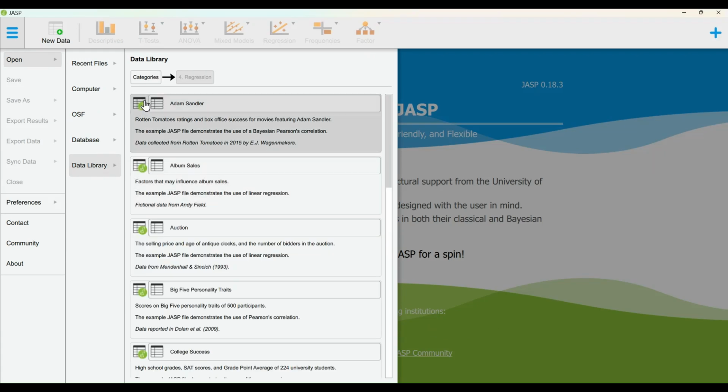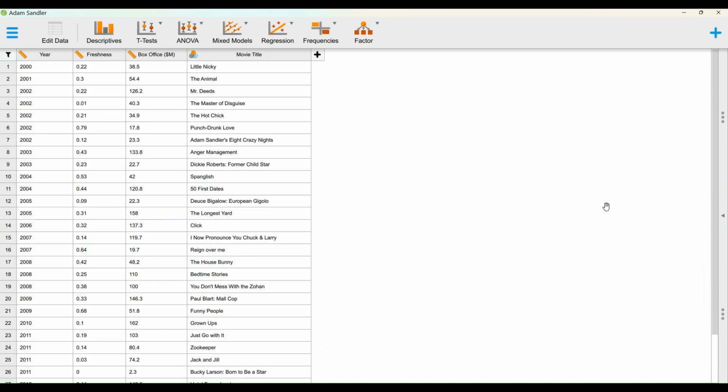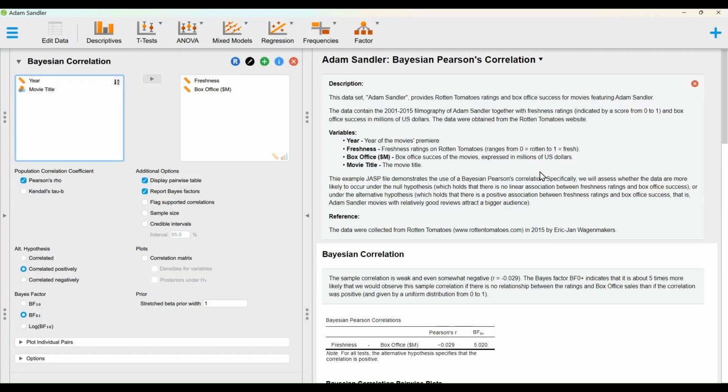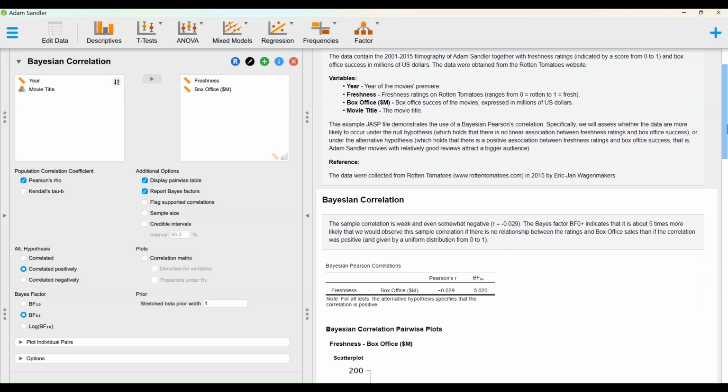The data contain the 2001 to 2015 filmography of Adam Sandler together with freshness ratings, indicated by a score from 0 to 1, and box office success in millions of US dollars. The data were obtained from the Rotten Tomatoes website. The variables include year, freshness, box office, and movie title.